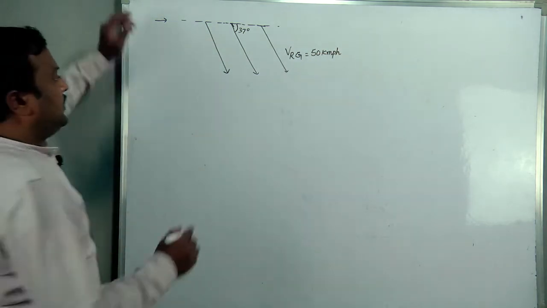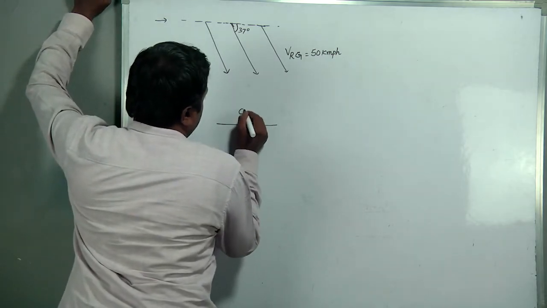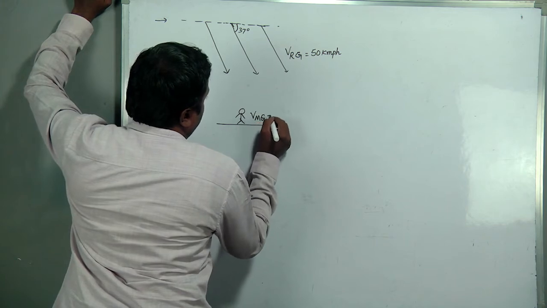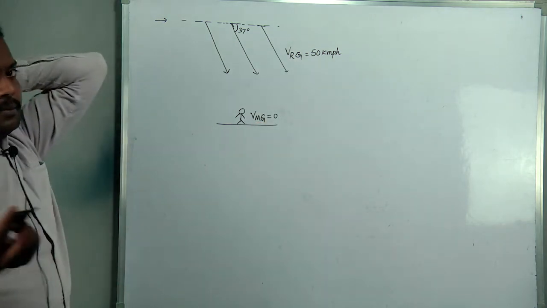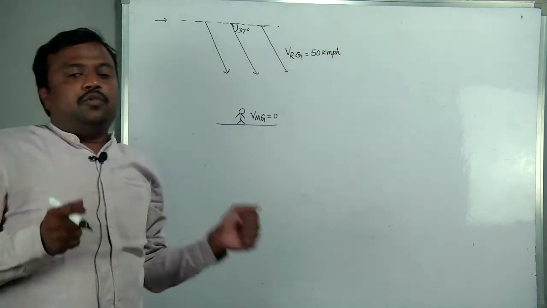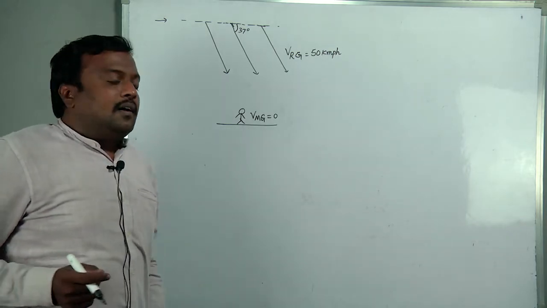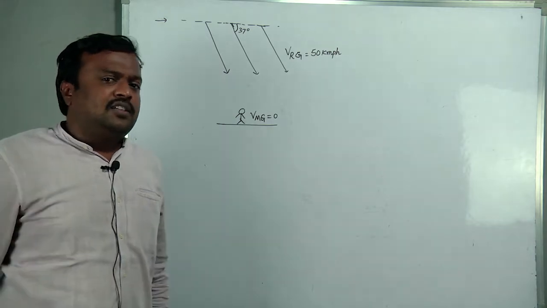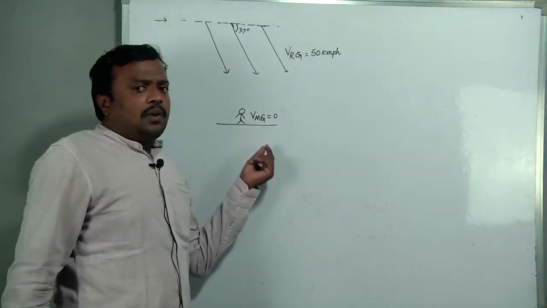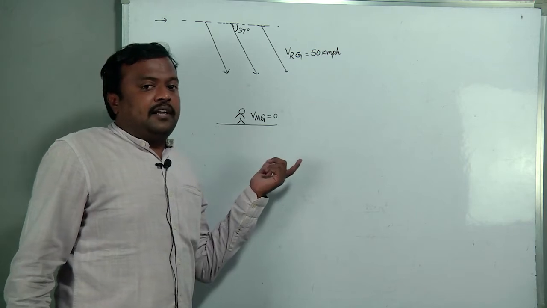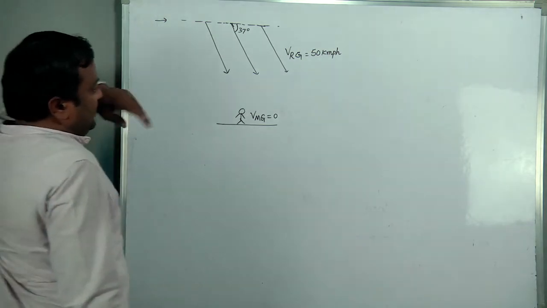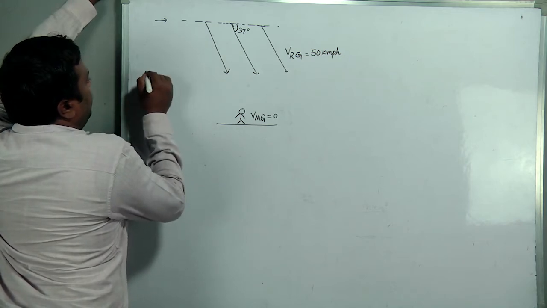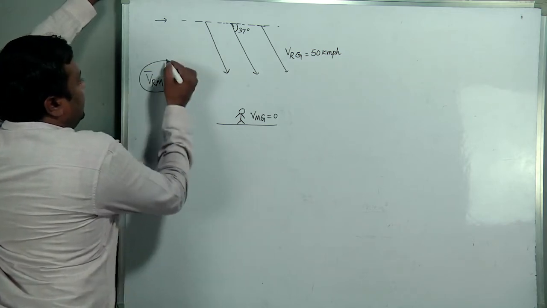50 kmph. Here the person is at rest. A man is at rest, so velocity of man with respect to ground is equal to 0. Sometimes a woman is at rest, a woman is moving on a cycle, a man is on a scooter. Like that, different situations will be given to us. But the main velocity we should find in each and every case. So finally, velocity of rain with respect to man we should find. That is the concept for us.